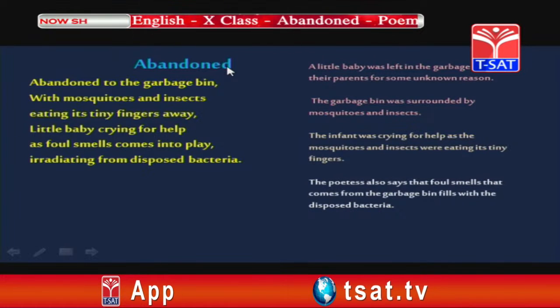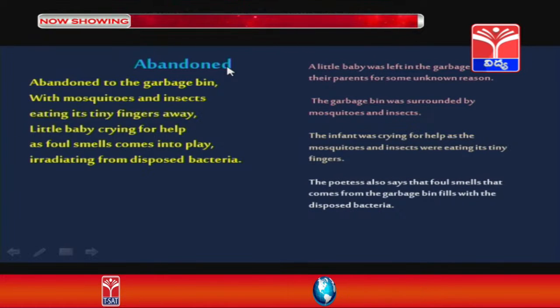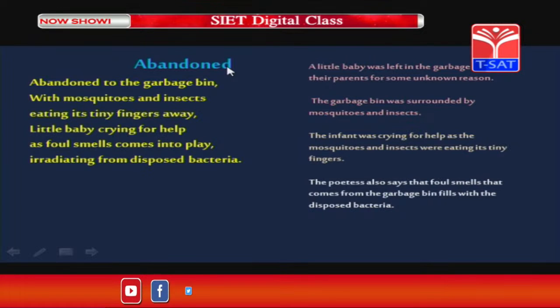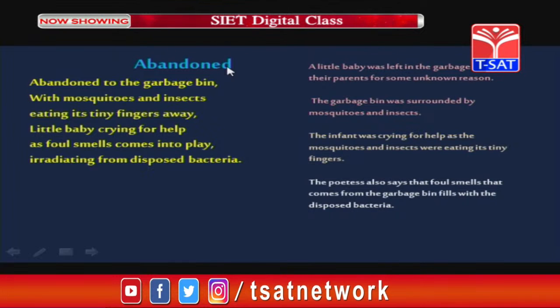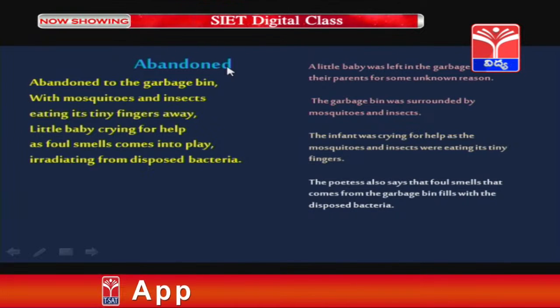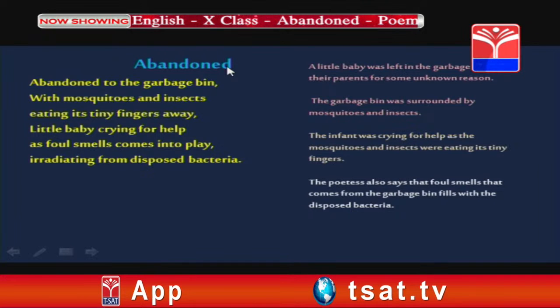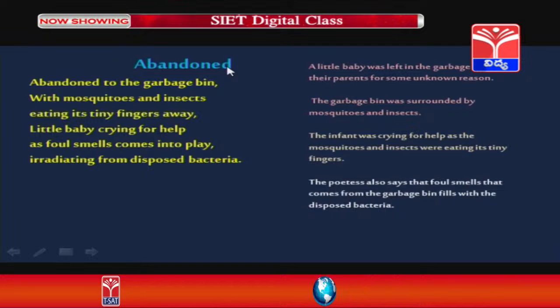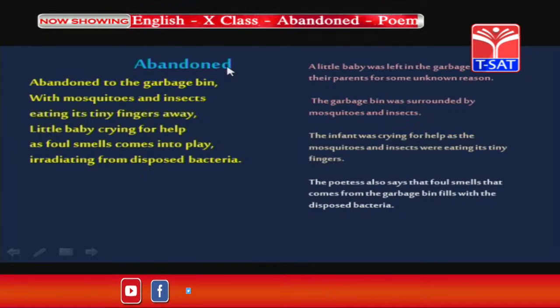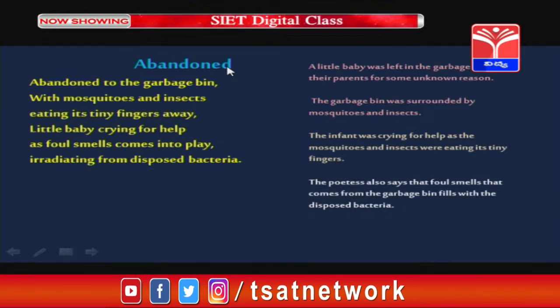Okay. So, the garbage bin was surrounded by mosquitoes and insects. As you know, everywhere the garbage bins are usually surrounded by the mosquitoes and the insects. And the infant was crying. According to this part, the little baby was crying for help because the mosquitoes and the insects were eating the tiny fingers of the little baby. You can see that in the third, fourth and fifth stanzas.